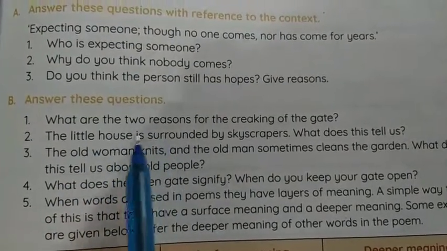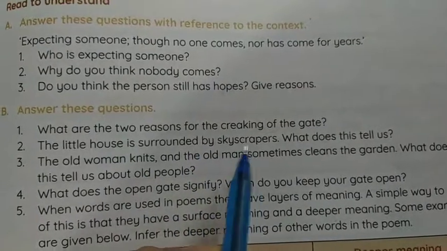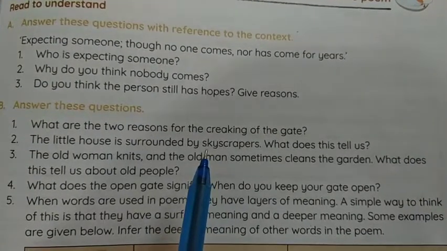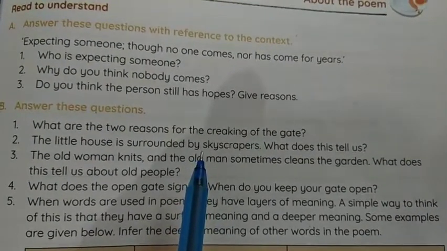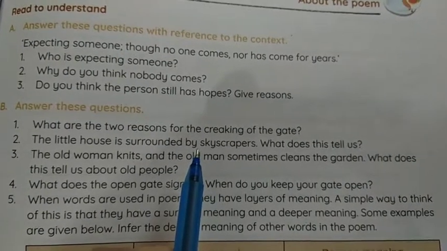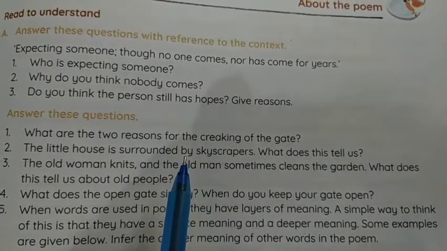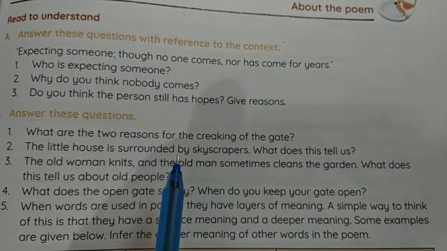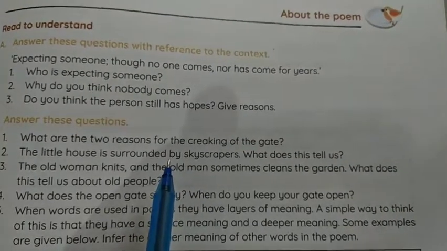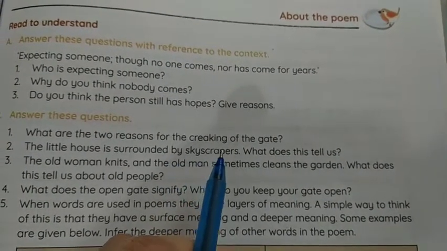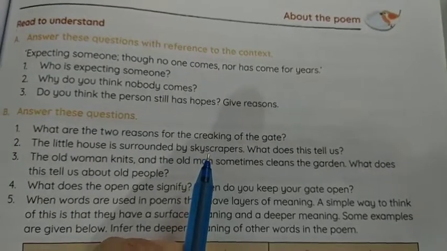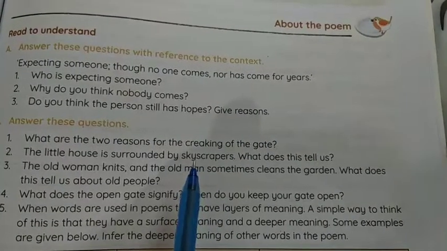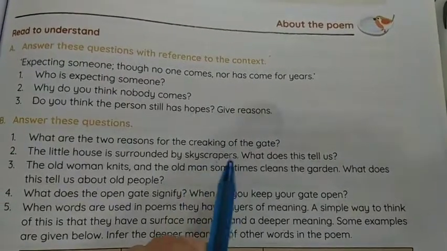This tells us that the house is surrounded by skyscrapers. This tells us that this old couple is not ready to leave their old pattern of life, and they do not want to move to any tall building or any tower in any flat that are modernized. They want to live in their old house in which they had spent their whole life. So this tells that they are not ready to give in to any new kind of development and leave their old pattern of life.